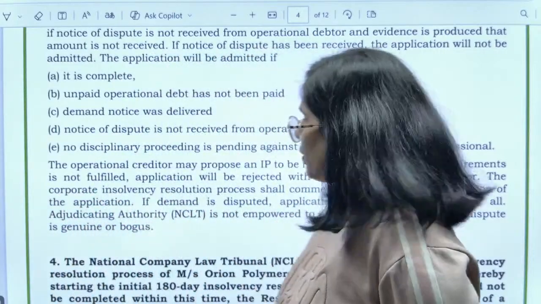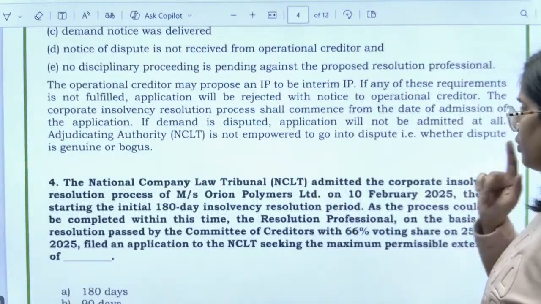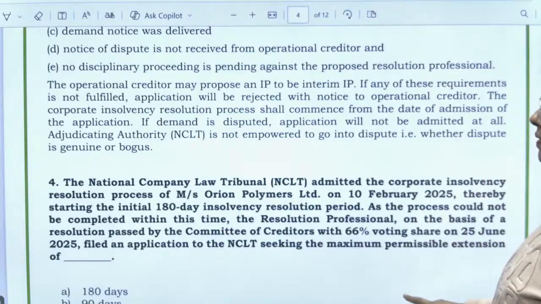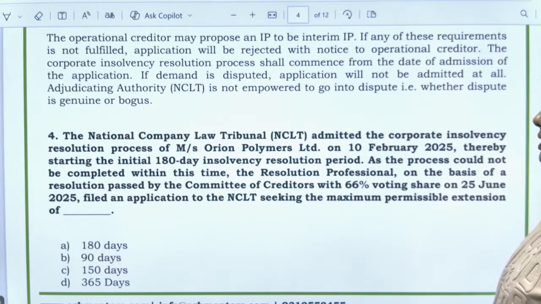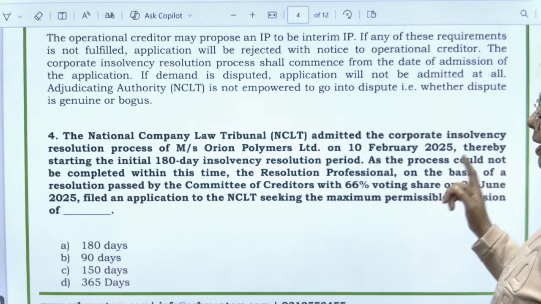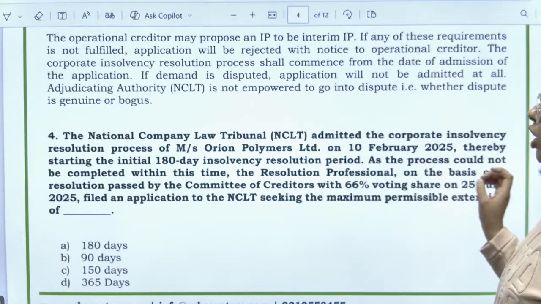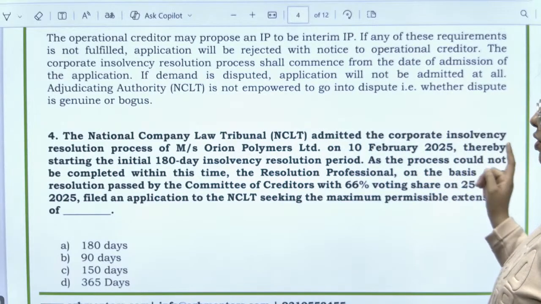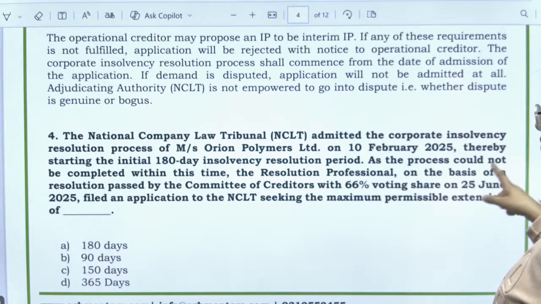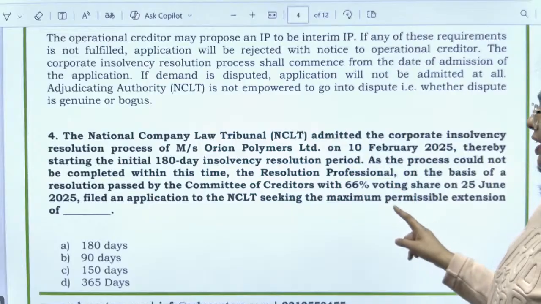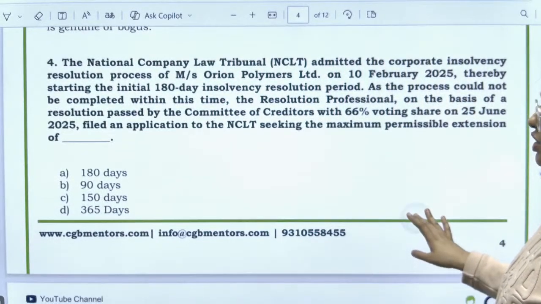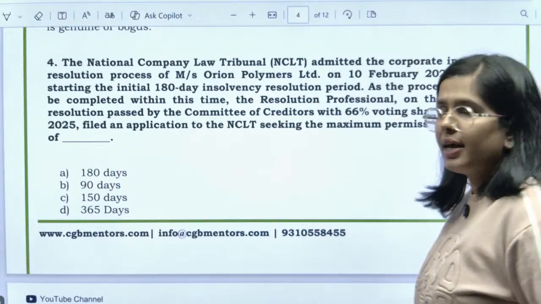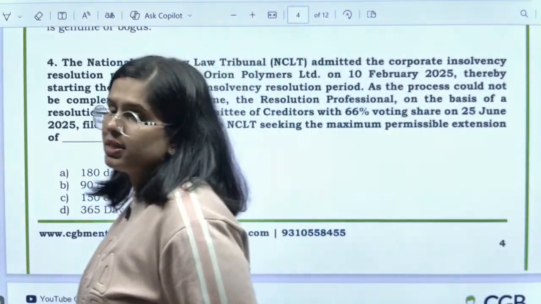Now the next question that we have is: the National Company Law Tribunal admitted the corporate insolvency resolution process of Orion Polymers on 10th February, thereby starting the initial 180-day resolution period. As the process could not be completed, the resolution professional, on the basis of the resolution passed by a committee of creditors with 66% voted, filed an application to the NCLT seeking the maximum permissible extension. Now tell me, how much extension will be given? 180 days, 90 days, 150 days, or 365 days?